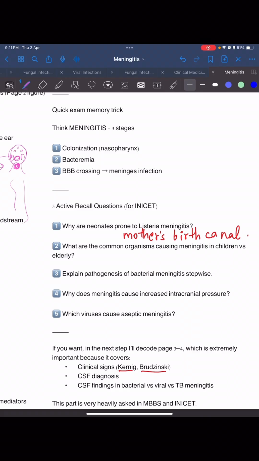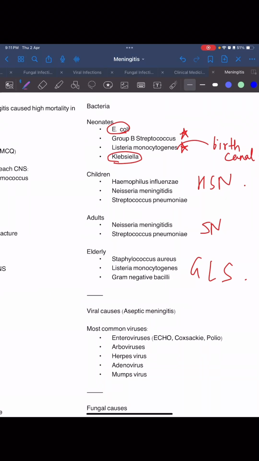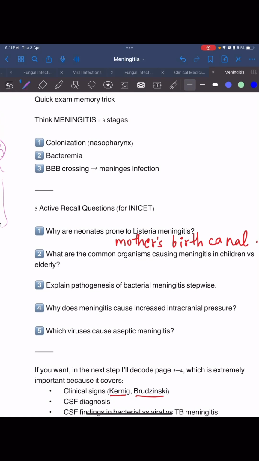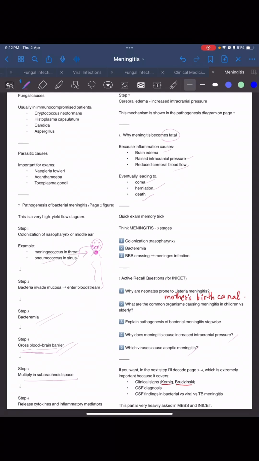What are the common organisms causing meningitis in children versus elderly? In children there were three, that is N, S, and H, and in elderly there were also three, and out of them one is Listeria monocytogenes, and the other two are gram-negative bacilli and Staphylococcus aureus. Then explain the pathogenesis of bacterial meningitis. Why does meningitis cause increased ICP, and which viruses cause aseptic meningitis? We have seen aseptic meningitis in the other video.